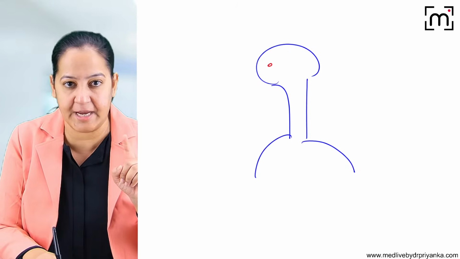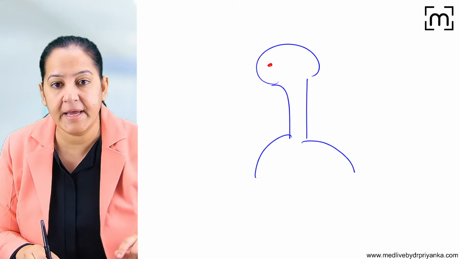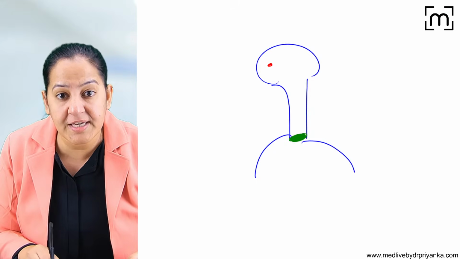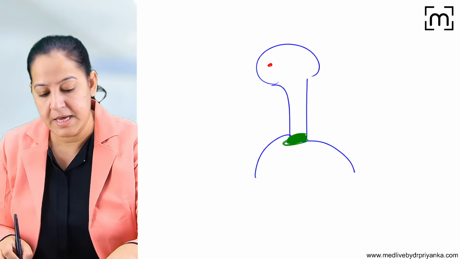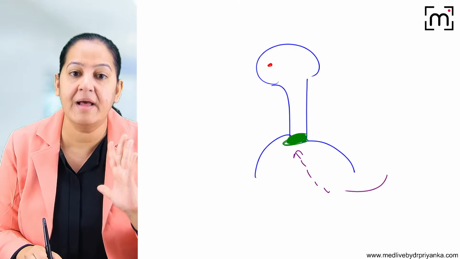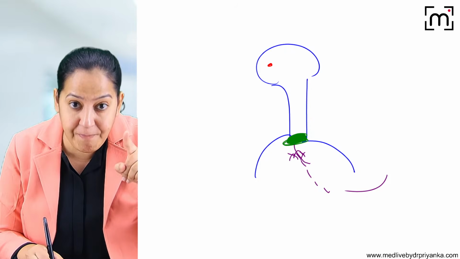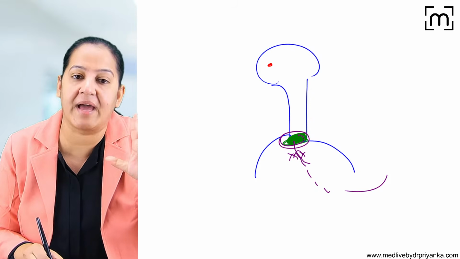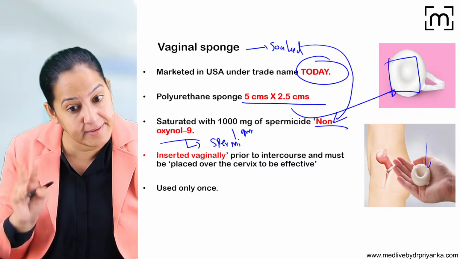If ovulation is taking place and ova is there, and during sexual intercourse she is using the vaginal sponge, so she is wearing the vaginal sponge and putting it in the vagina just before the sexual intercourse. If the sperms try to enter the female reproductive tract, they cannot enter because it is providing a barrier. If they try to penetrate it, it contains the nonoxynol 9 that kills the sperm. So it is providing physical as well as chemical double barrier.